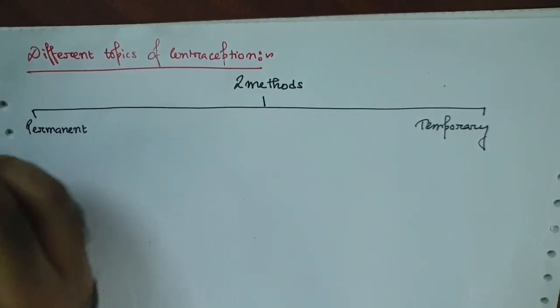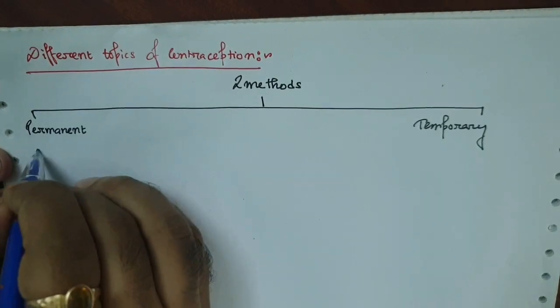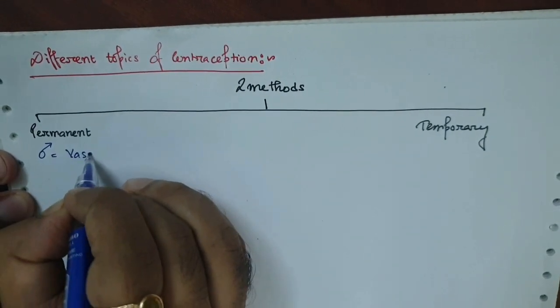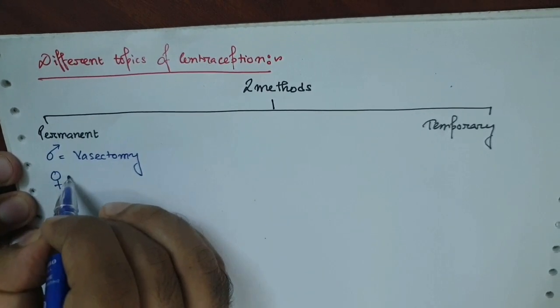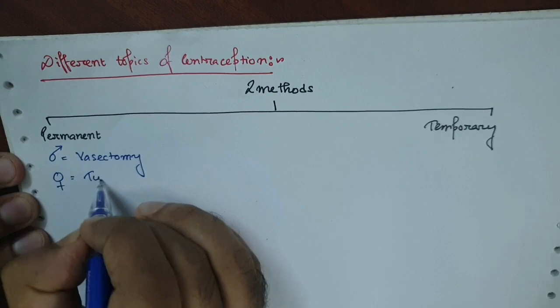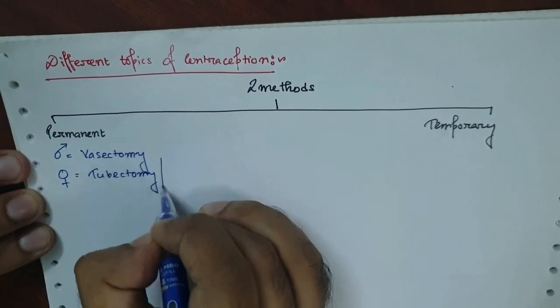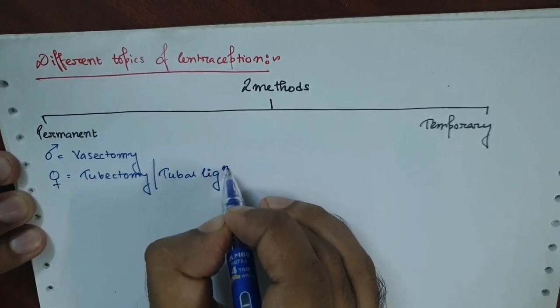In the permanent method, in case of males, there is vasectomy, and in case of females, we perform tubectomy or tubal ligation.